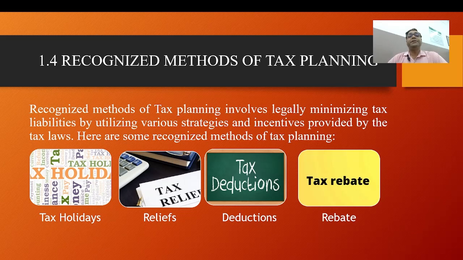Number two is sales tax rebates. Some governments offer rebates on sales tax for certain purchases such as energy efficient appliances or electric vehicles. The government provides a tax deduction if you buy an electric vehicle. They are providing tax benefits.